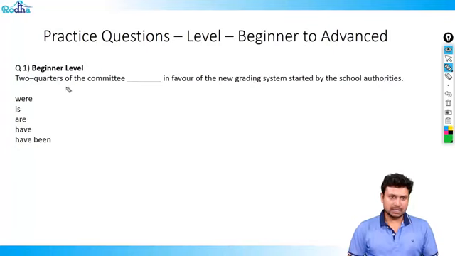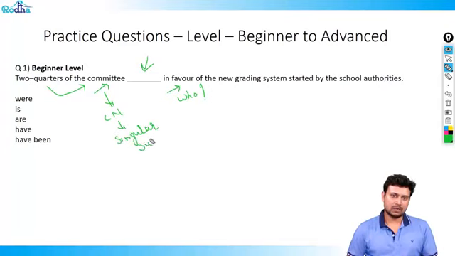Now the first question says, 2/4 of the committee dash in favor of the new grading system started by the school authorities. Basically what we want to do is fill this verb. 2/4 of the committee dash in favor. Who is in favor? I'll get the answer as committee. But what type of committee? 2/4 of the committee. Now, I know committee is a collective noun and collective nouns are singular subjects. This we have already done in the concept.